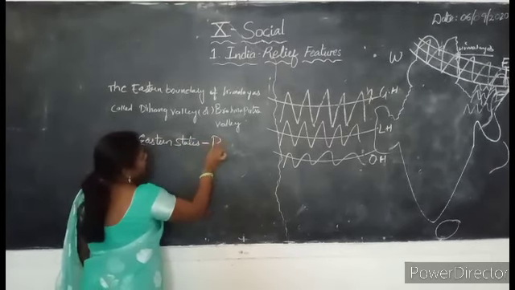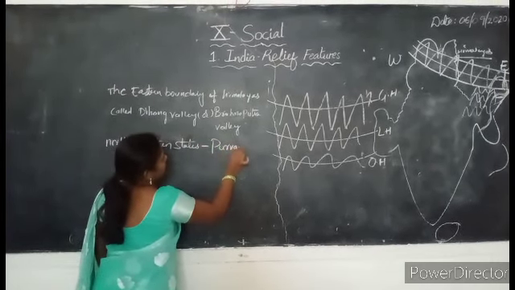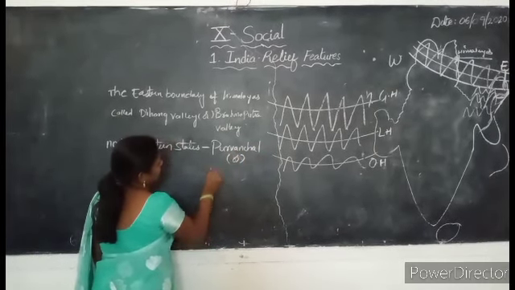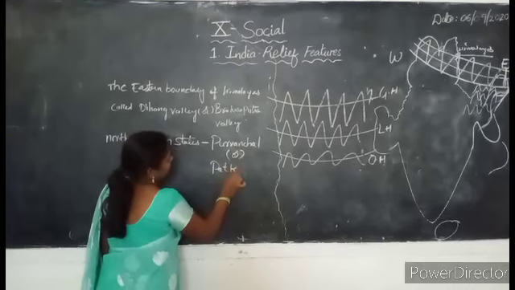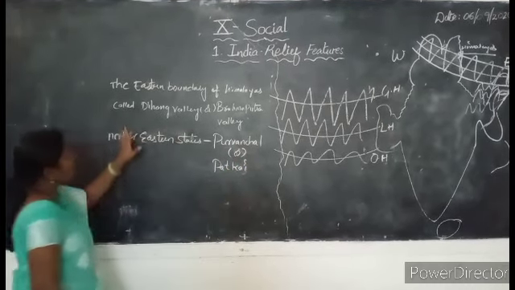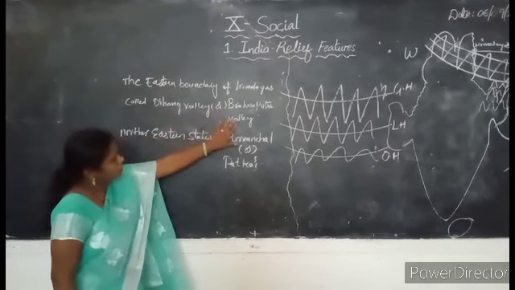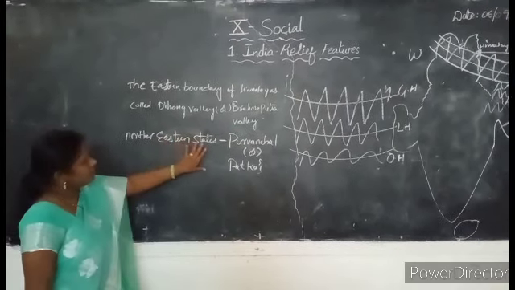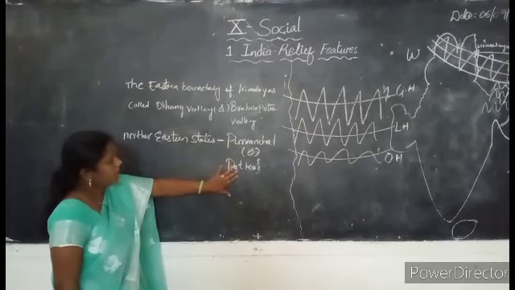Called as what? Purvanchal, Patkai. So when Dihang Valley or Brahmaputra Valley spreads into the northeastern states, in these northeastern states we are calling it as what? Purvanchal or Patkai.